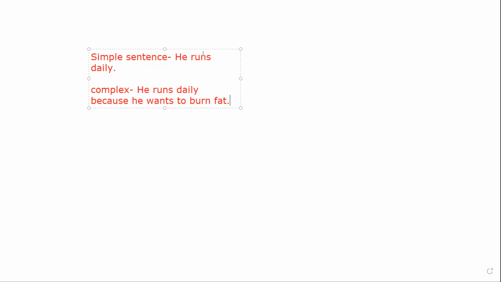Here you can see there are two verbs, two sentences. He runs daily is one sentence, and he wants to burn fat is another sentence. Now we have joined two sentences into one sentence with the word because. Because is the conjunction.